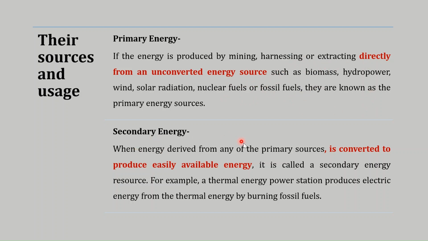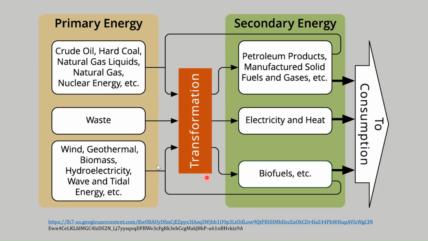So when the energy which is derived from any of the primary sources like the hydropower, wind, solar energy, which are mentioned here, is converted to produce easily available energy, this particular thing is referred as the secondary energy resource. For example, in a thermal power station, electric energy is generated from the thermal energy by burning the fossil fuels. So here the fossil fuel is the primary energy resource, but this thermal energy is the secondary energy resource. This image is a compilation of the primary energy resource and the secondary energy resource.